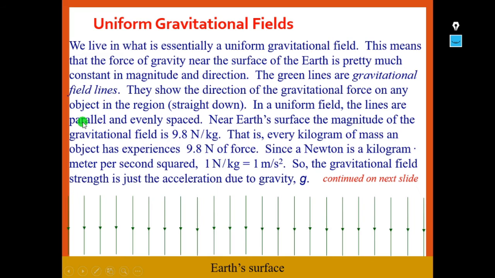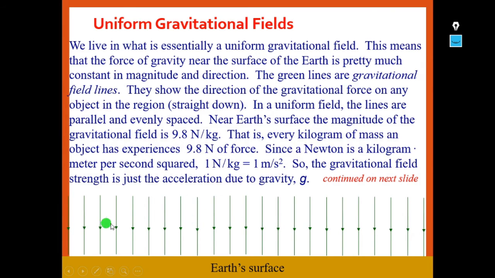Next we will see about gravitational fields. What are uniform gravitational fields? We live in what is essentially a uniform gravitational field. This means that the force of gravity near the surface of the earth is pretty much constant in magnitude and direction. The green lines, if you observe here, are gravitational field lines. They show the direction of the gravitational force on any object in the region is straight down. Let us say this is the Earth's surface. So straight down. That means in a uniform field the lines are parallel to one another.